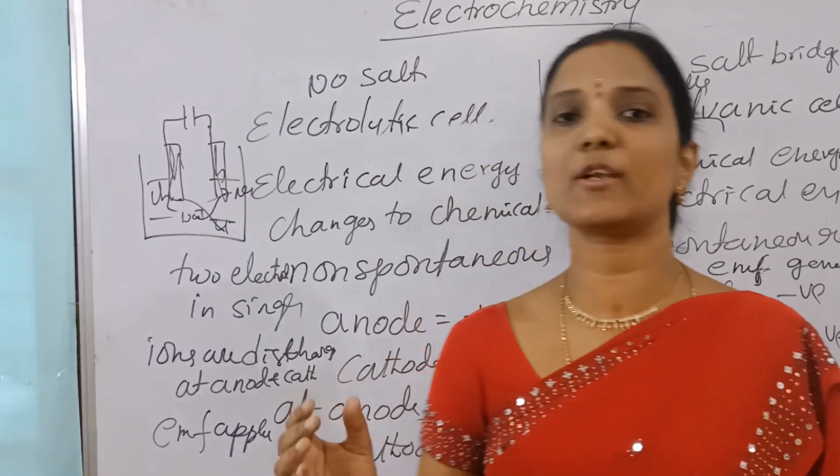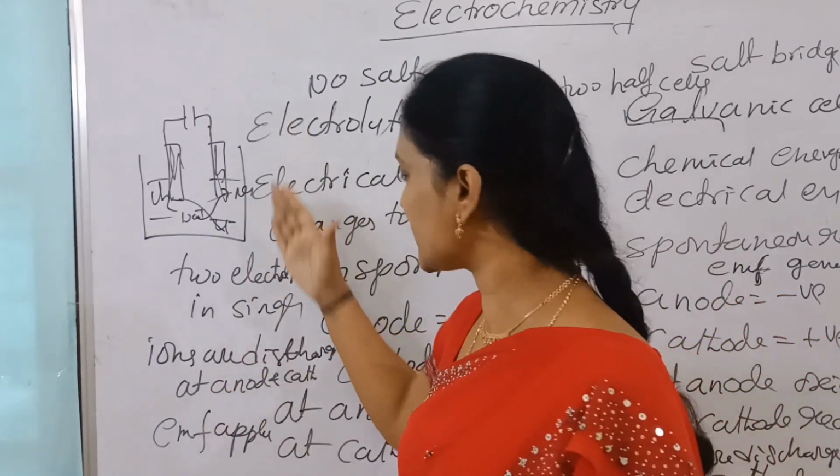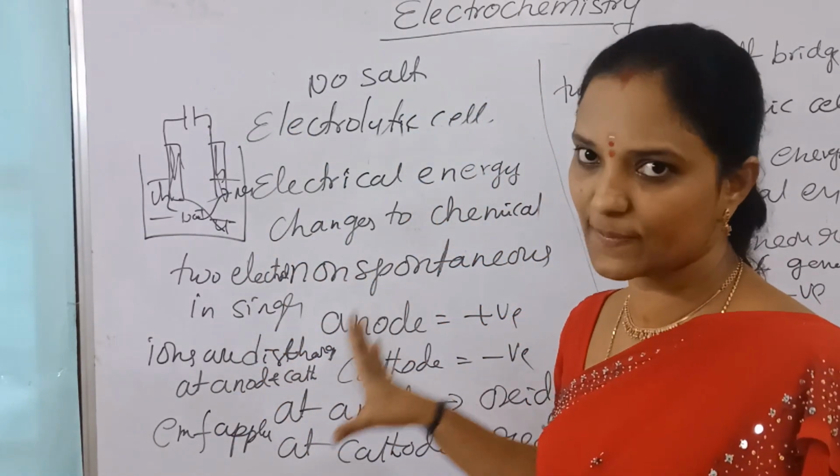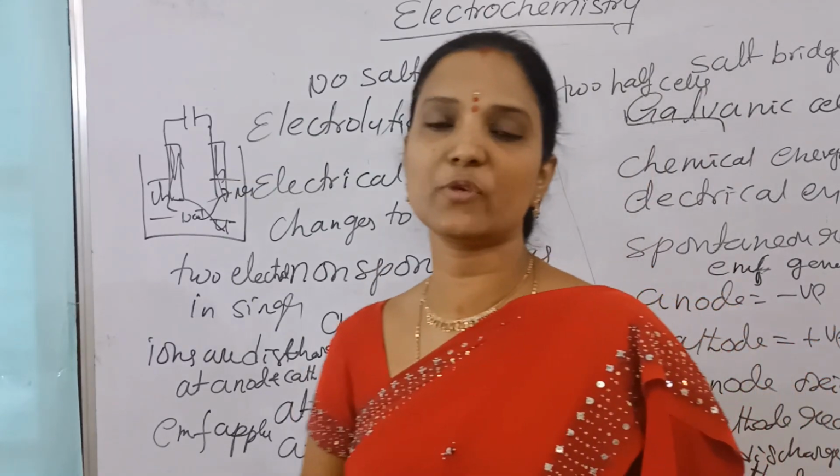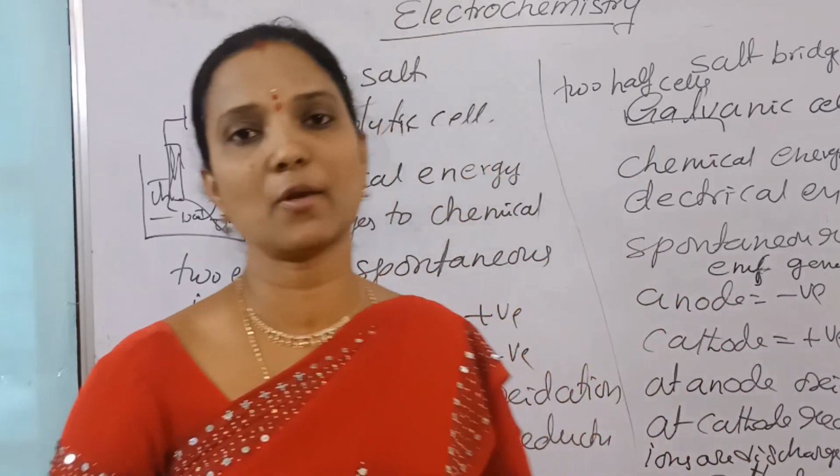So question, the following: which is the correct statement and which is the wrong statement? What are the statements here? How the process takes place. Okay, this is about the differences between electrolytic cells and galvanic cells.